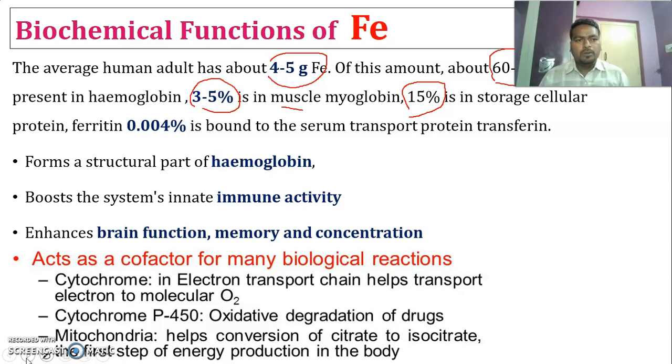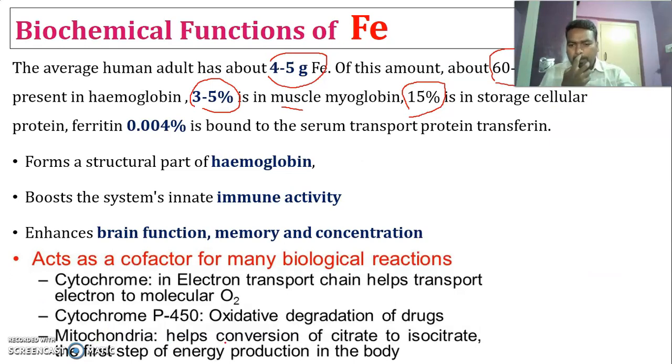These are two important biological systems which are helpful for electron transport chain reactions during our respiration process, and this also helps in the conversion of citrate to isocitrate. This is the first step of energy production in the body.